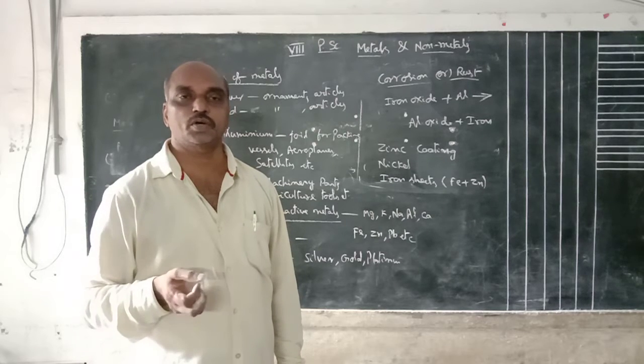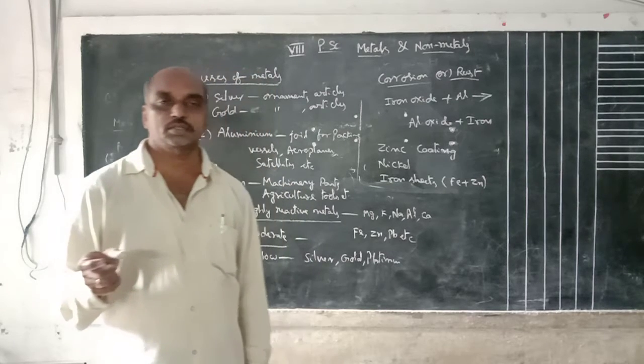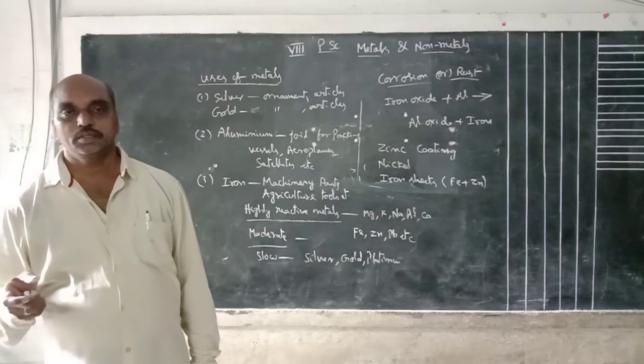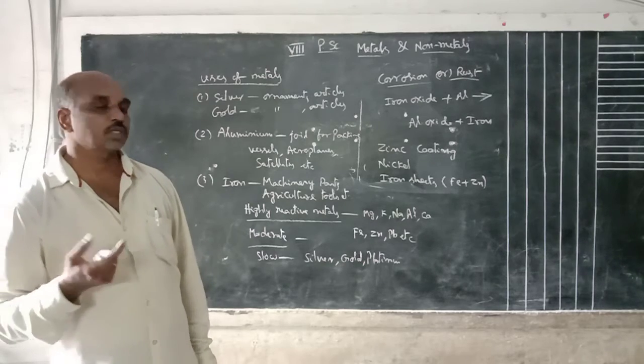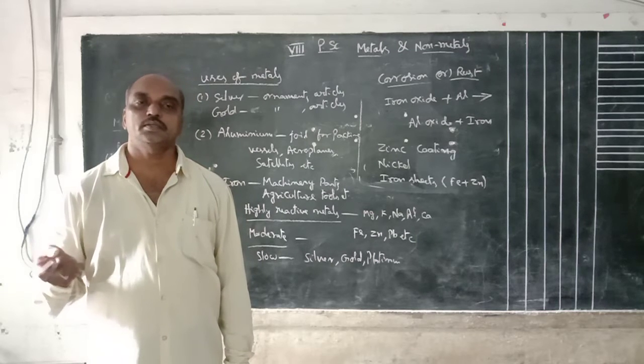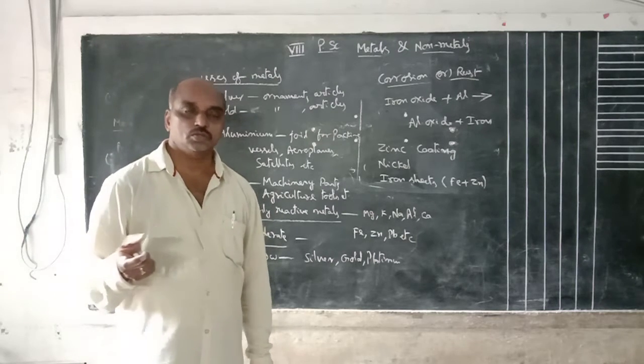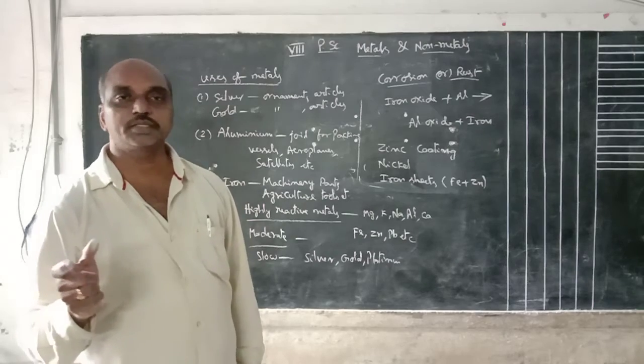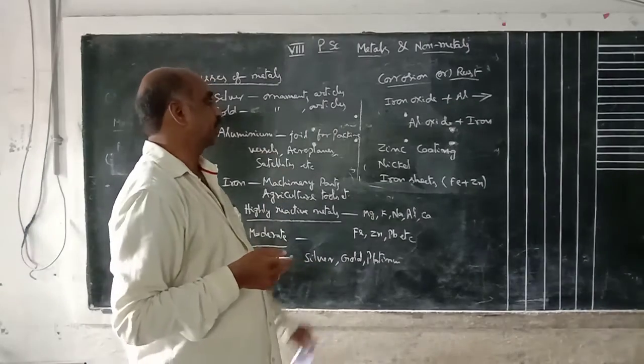So from this experiment, what do we know? Metallic oxides are basic in nature. The same is repeated with sulfur. Acid is formed. How to test that acid? Litmus paper. So non-metallic oxides are acidic in nature. That is the lab activity.